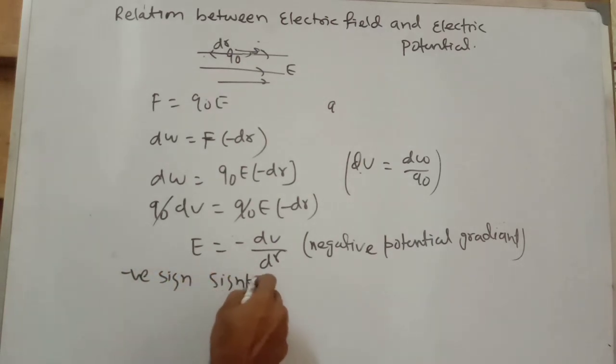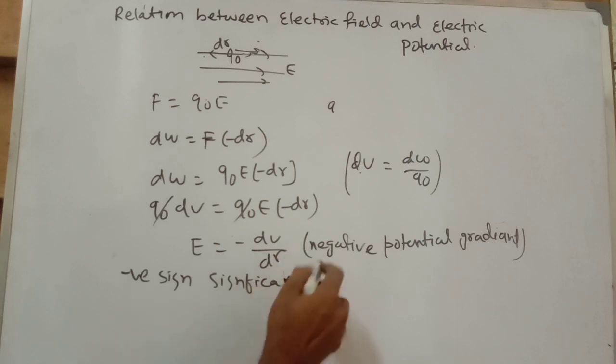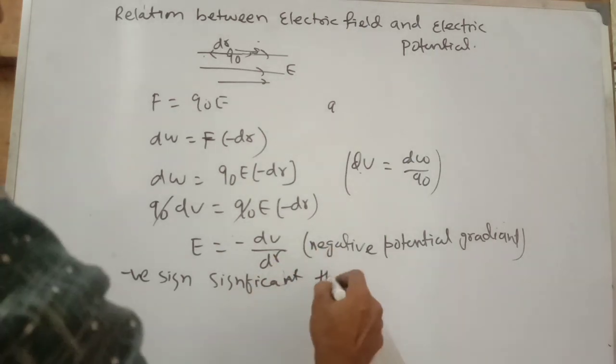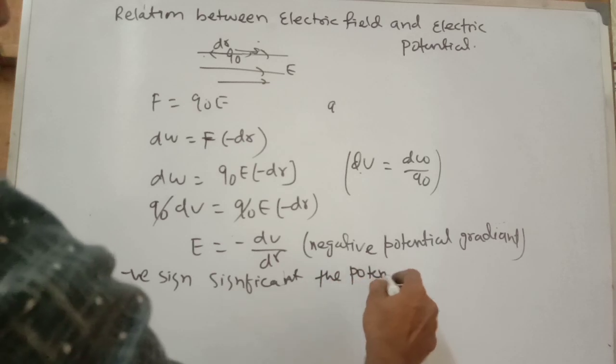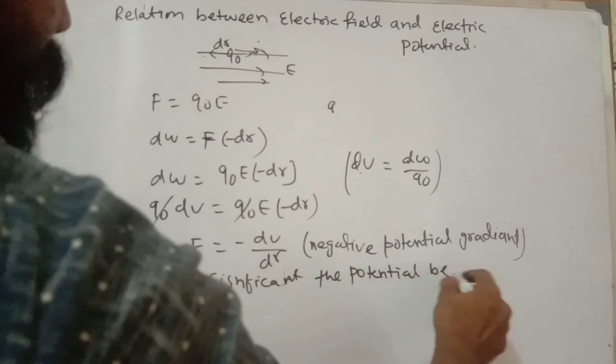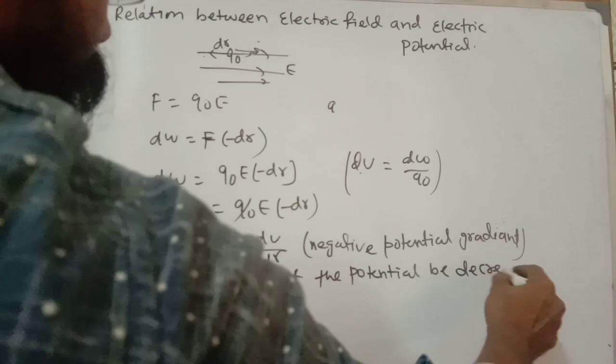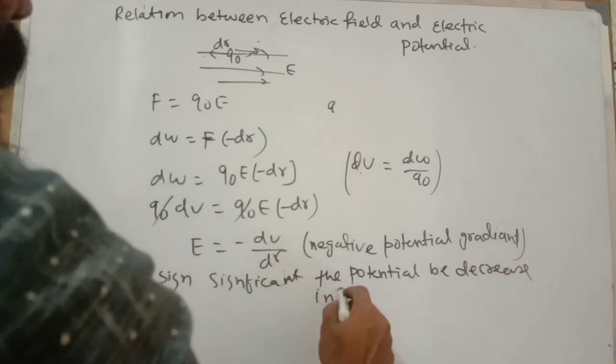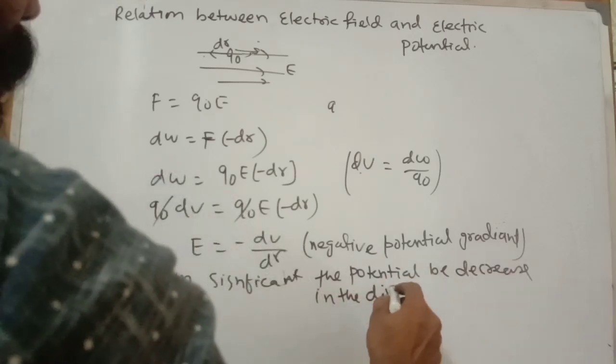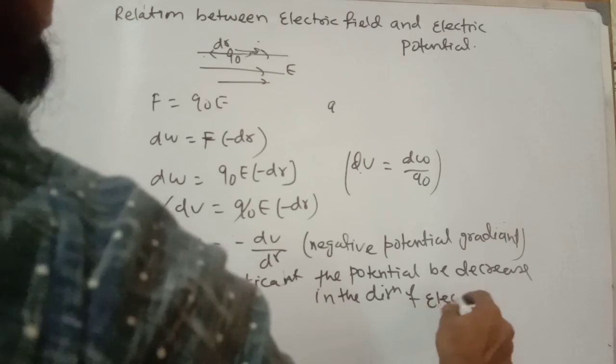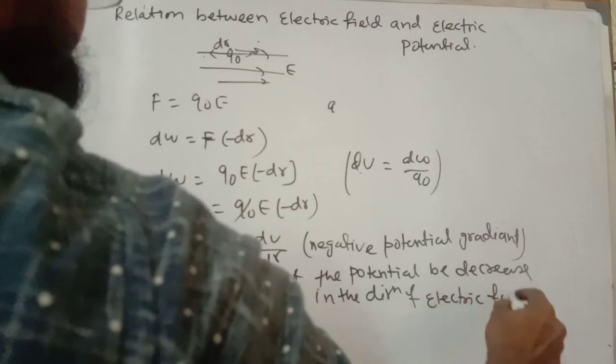The negative sign signifies that the potential decreases in the direction of the electric field.